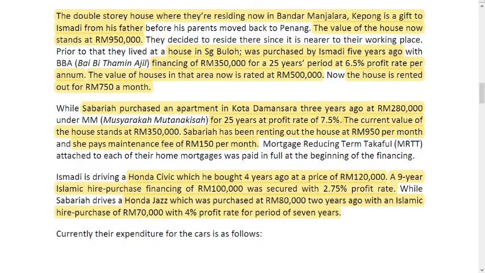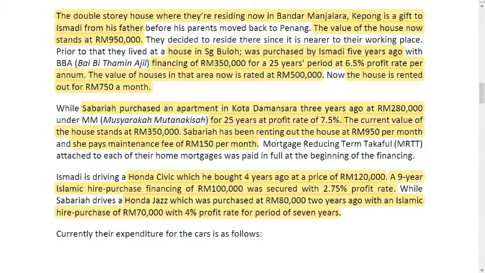For info of the home, there are three things you need to find out. One is the current value, second is the monthly installment, and third is the outstanding balance. For the current value, normally it is mentioned in the case. We just plug it into assets in the net worth. If you categorize the assets into personal and investment assets, normally the residential home will be the personal asset, while the second and third homes will be investment assets.